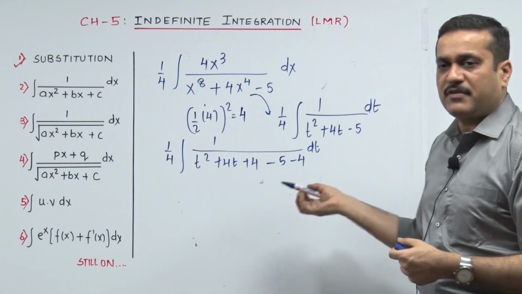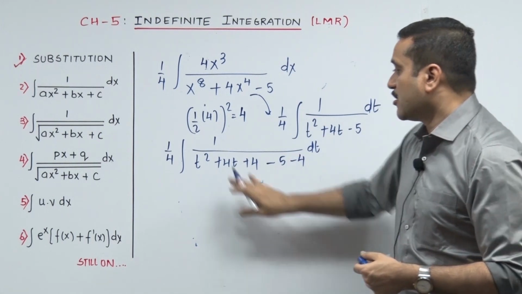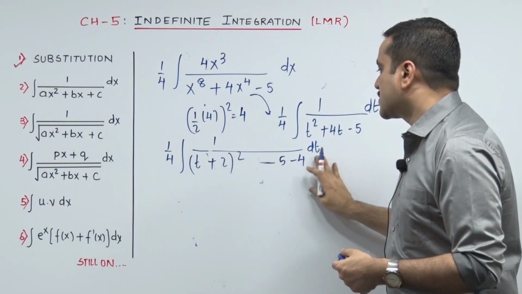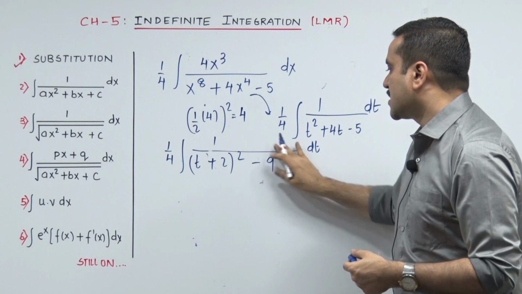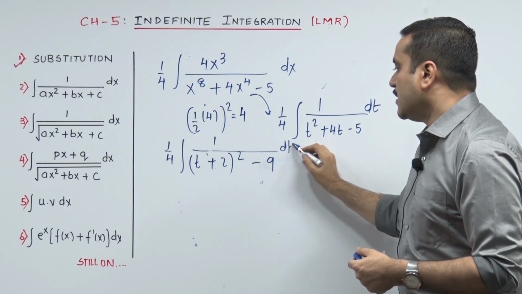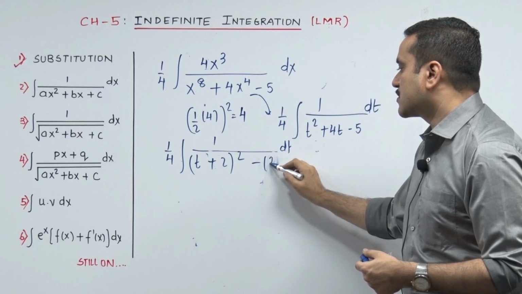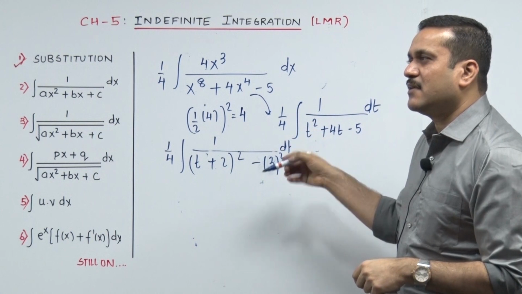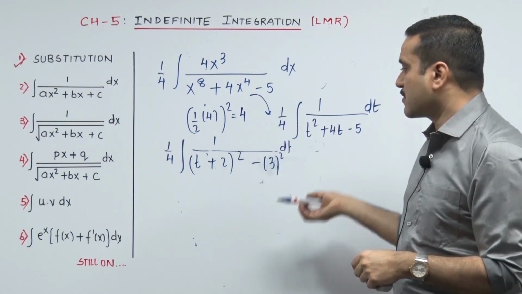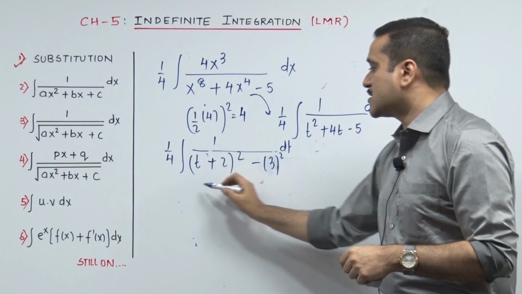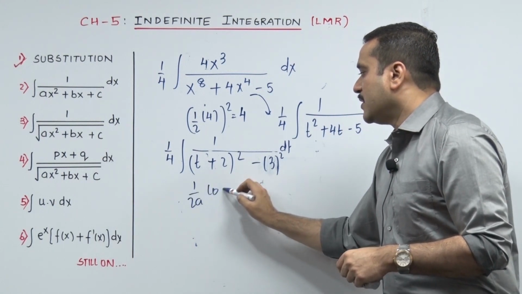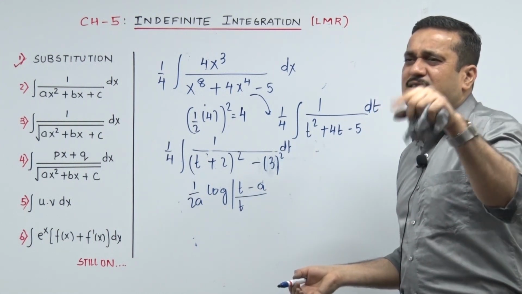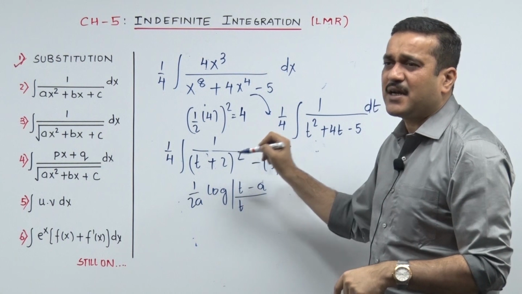In fact, the first quadratic we had solved was the same one in terms of x. Now that becomes t plus 2 the whole square. Please check. And that becomes minus 9 if I am not wrong, and if the stuff is not going that ugly, dt, that's going to become 3 the whole square. Now what are you going to punch over here? 1 upon x square minus a square, you are looking at that, then why do you sing 1 upon x square minus a square? You should be singing 1 upon t square minus a square, 1 upon 2a log of t minus a upon t plus a. Why sing x square minus a square when you are seeing t over there?